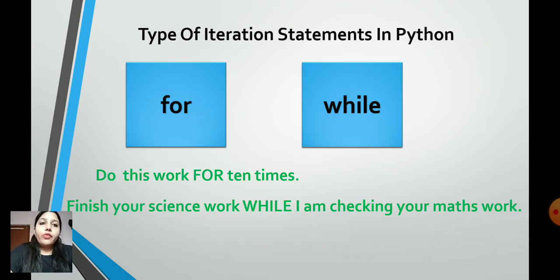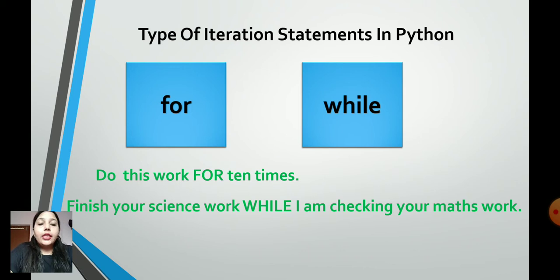There are two types of iterative statements in Python, for and while. Before studying these two statements in Python language, let us understand real life examples of both. Suppose someone is asking you to do this work for 10 times. That means that person is defining that for the next 10 times this particular task is to be repeated.